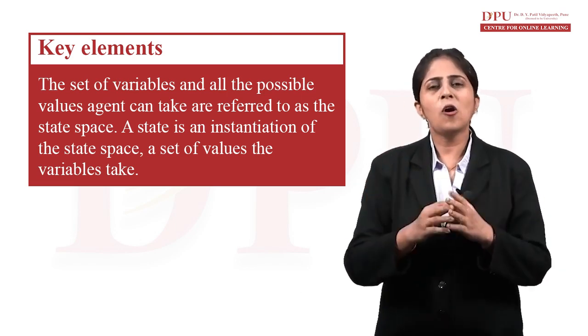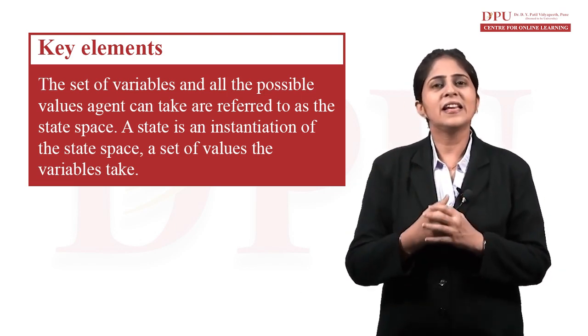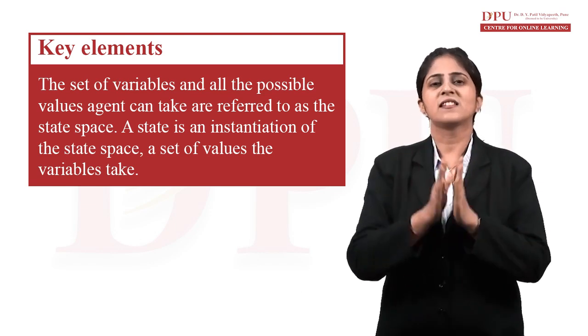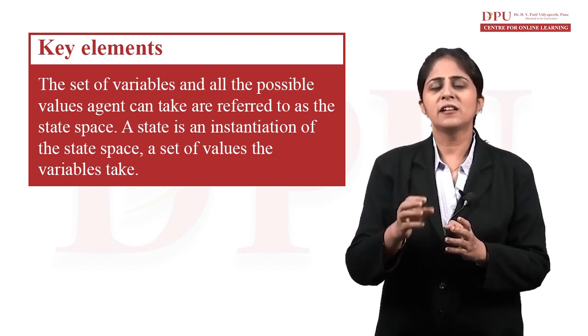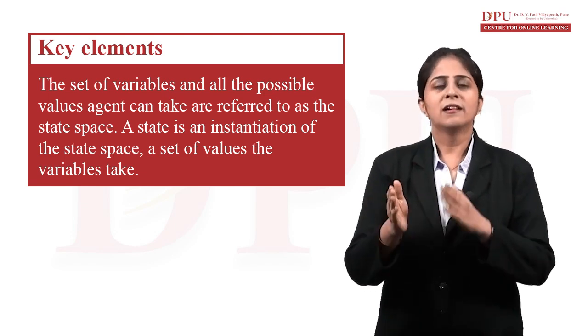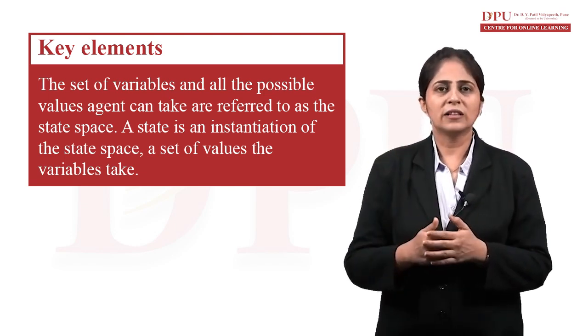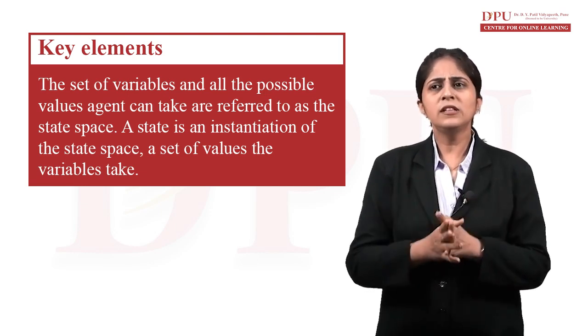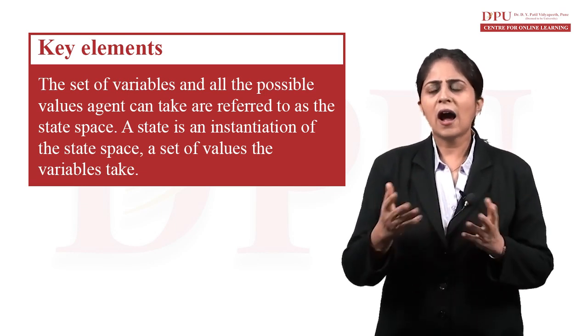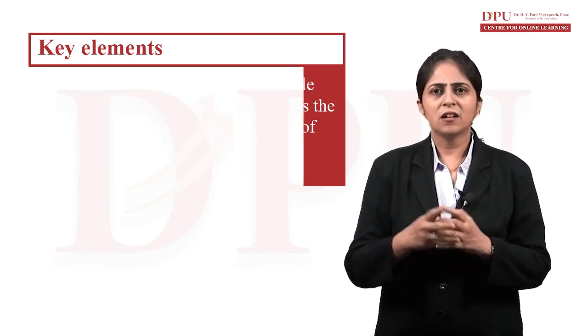All the spaces that our agent can take are the state space, and a particular instance of it, left, right, up, down, is an instance of the state. So these are all the things that our agent can take.